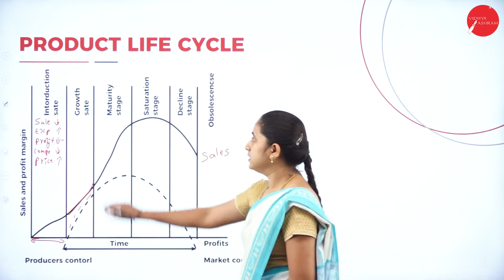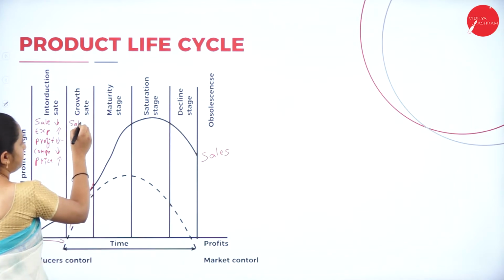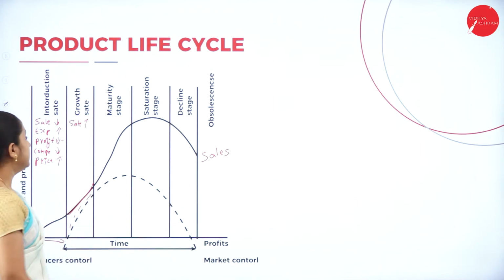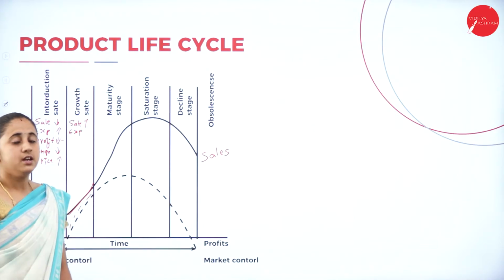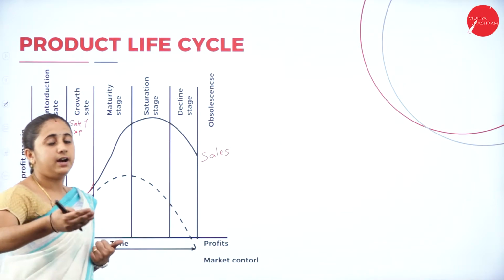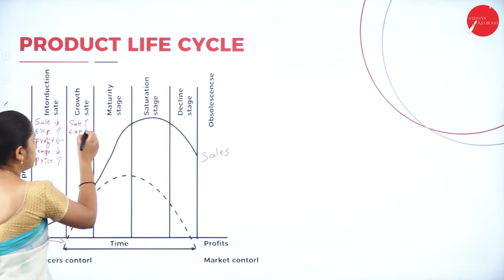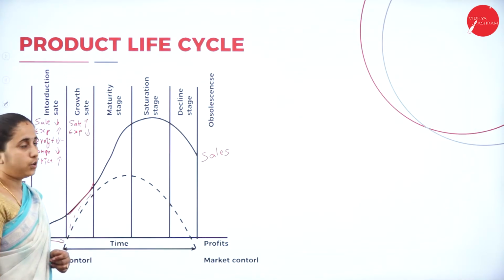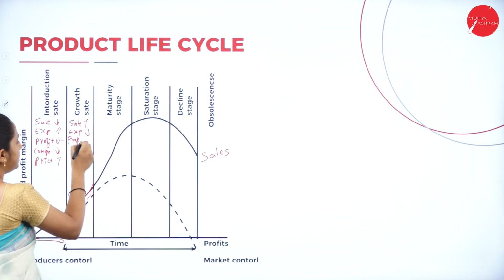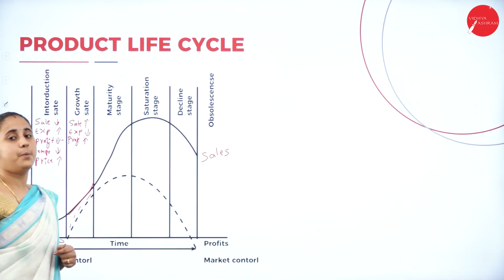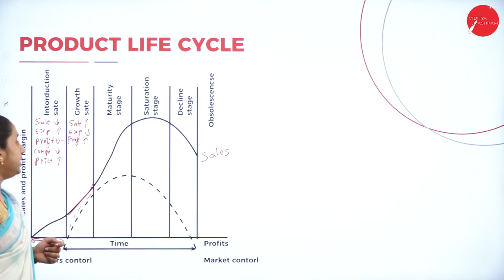Then the characteristics of this growth stage: sales increase rapidly. Then expenses. You have already done the promotional activity, so the promotional expenses can be reduced. Promotional expenses are low. Then profit. Now the people start recognizing your product and they start buying it, so the profit is also increased.